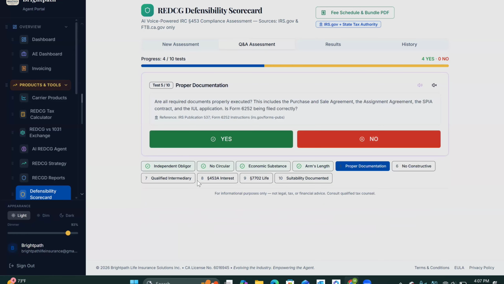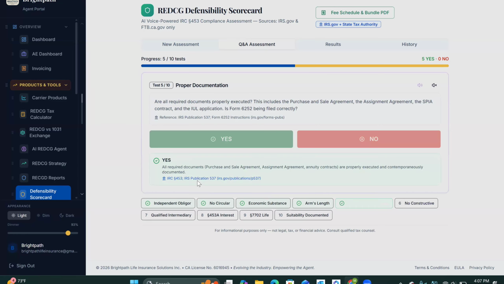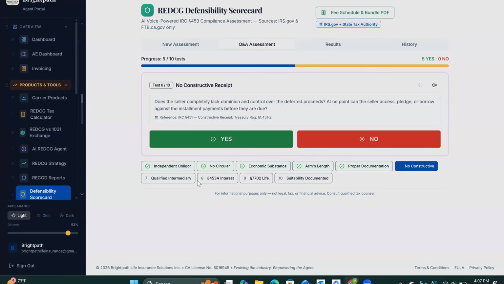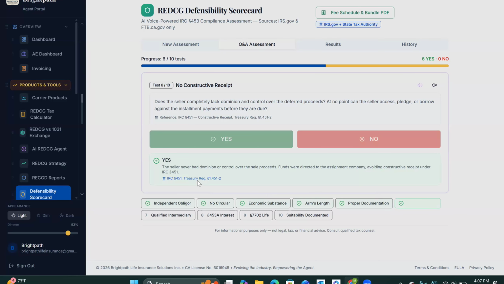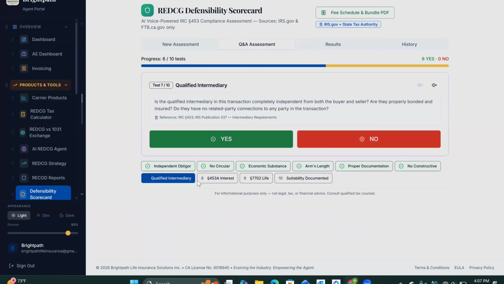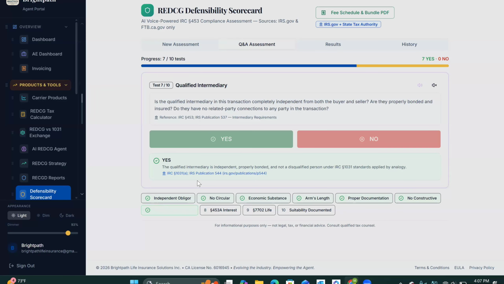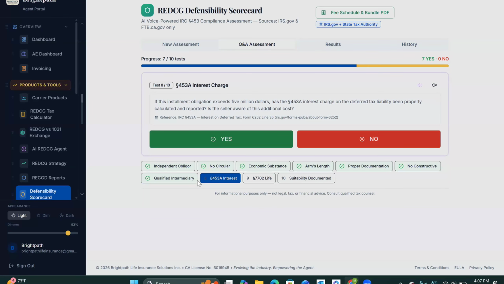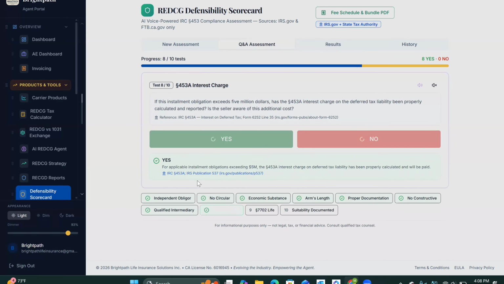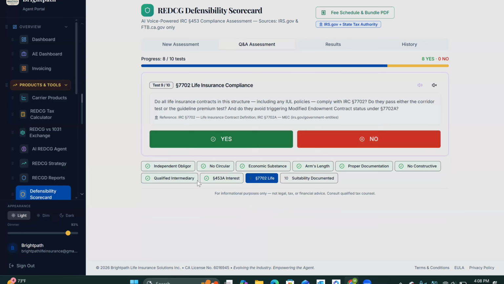Interest rates and payment terms are at or above the applicable federal rate. Yes. All required documents, purchase and sale agreement, assignment agreement, annuity contracts, are properly executed and contemporaneous. Yes. The seller never had dominion or control over the sale proceeds. Funds were direct. Yes. The qualified intermediary is independent, properly bonded, and not a disqualified person. Yes. For applicable installment obligations exceeding $5,000, the Form 453 is filed. Yes.